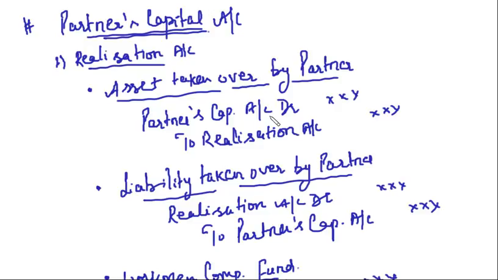Similarly, if there is liability taken over by partner, we will credit the partner's capital account and debit realization account. Clear? These are the entries which we will take in the partner's capital accounts. We are not preparing, we are just identifying the entries which are to be taken in partner's capital account.